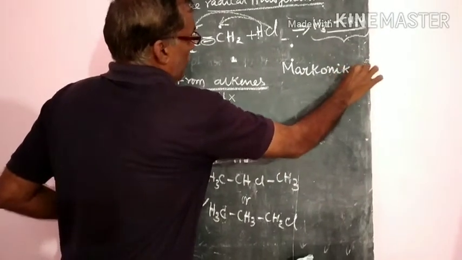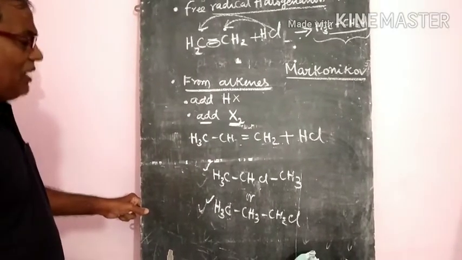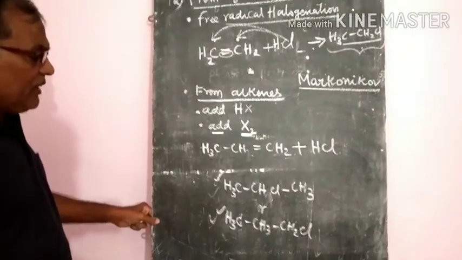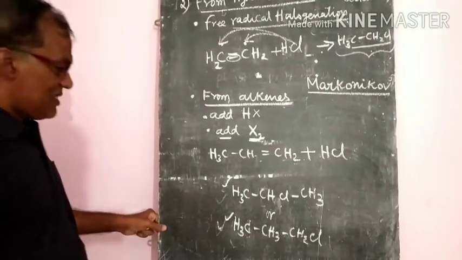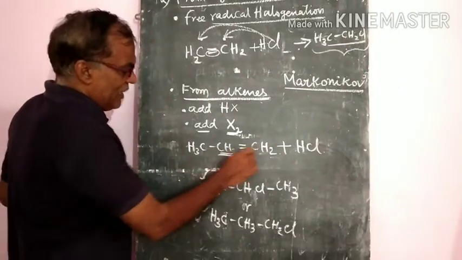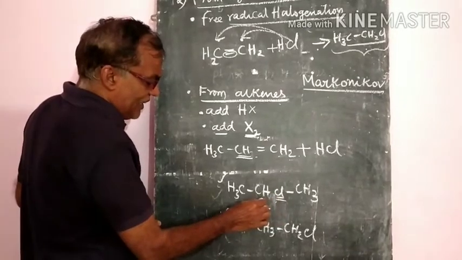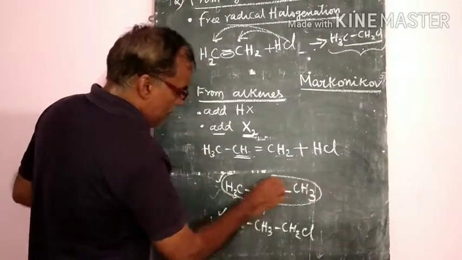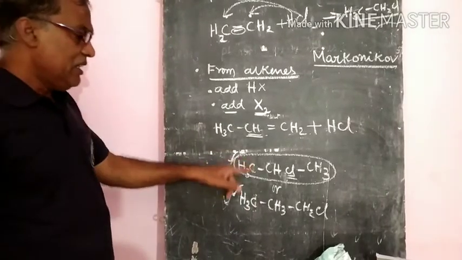What is Markovnikov's rule? Wherever the negative addend is there, it will add to the carbon atom which has fewer hydrogen atoms. This carbon has fewer hydrogen atoms compared to the other one, so the chlorine atom will come and add here only. So this will be the major product and that will be the minor product. Like that it will form.